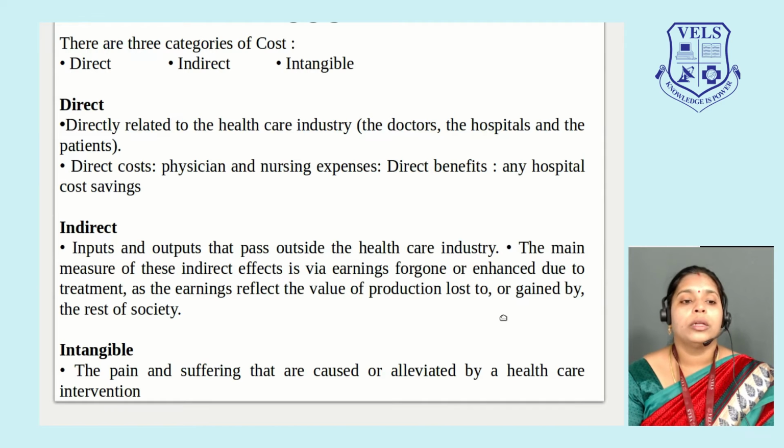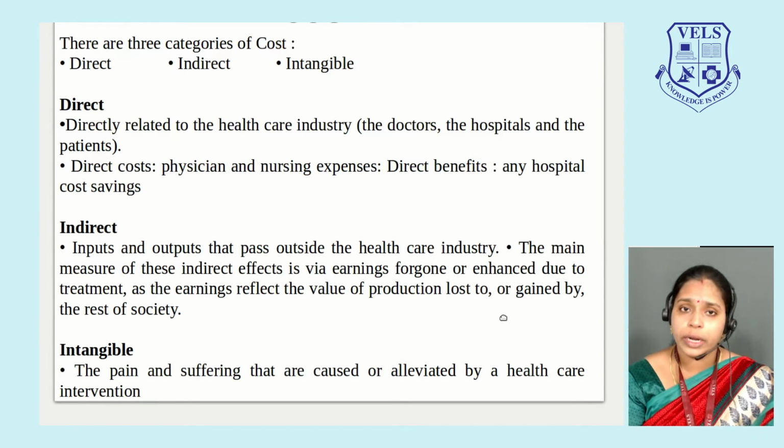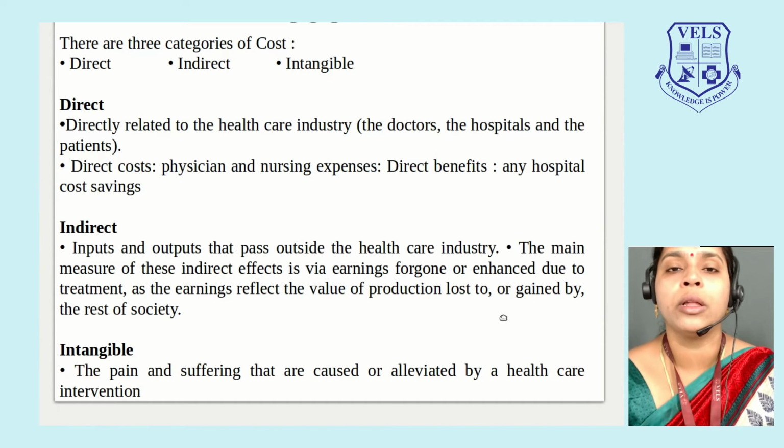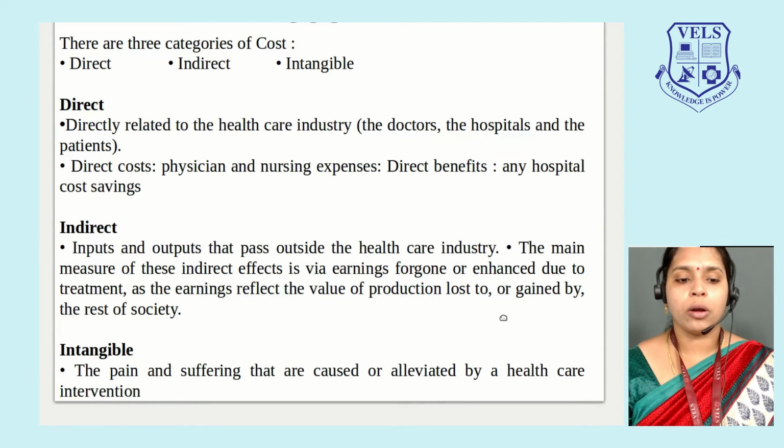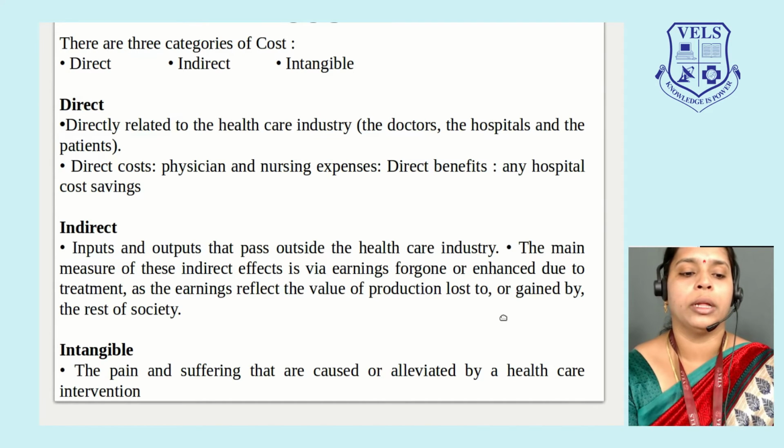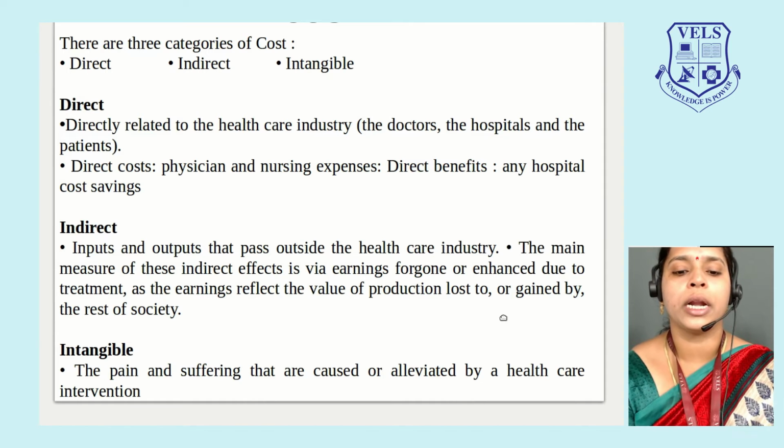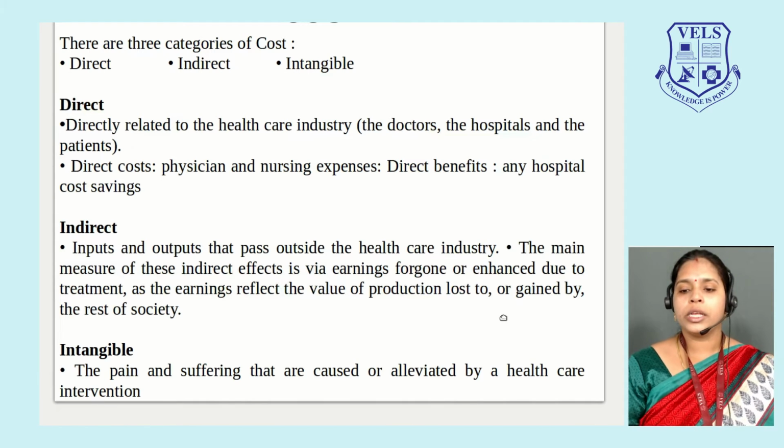Next is indirect cost: inputs and outputs that pass outside the healthcare industry. When direct cost is within the hospital, indirect cost is outside the healthcare industry. The main measure of these indirect effects is earnings foregone.